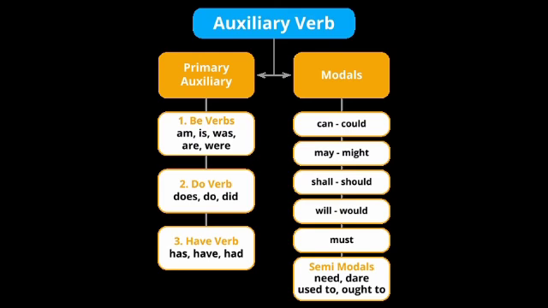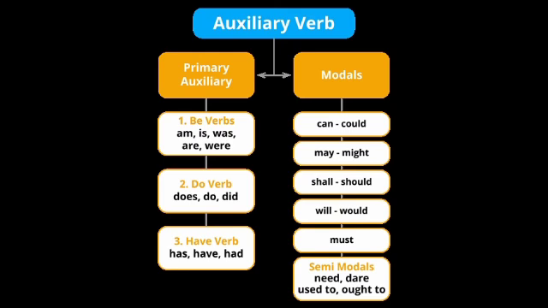It helps the main verb to describe action. It shows whether the action has already happened, is happening in the present, or will happen sometime in the future. It shows the tense of the action. So these are called auxiliary verbs or helping verbs.